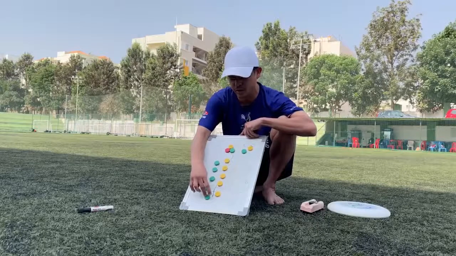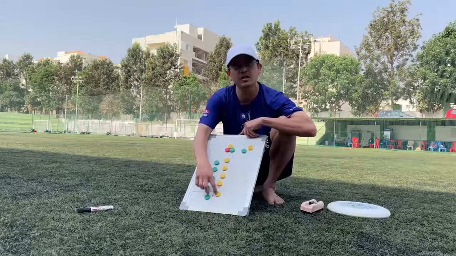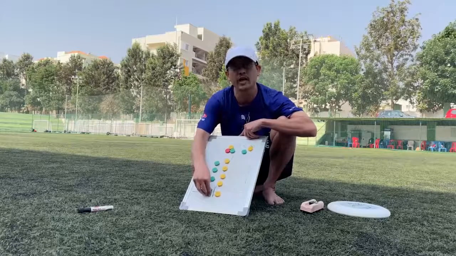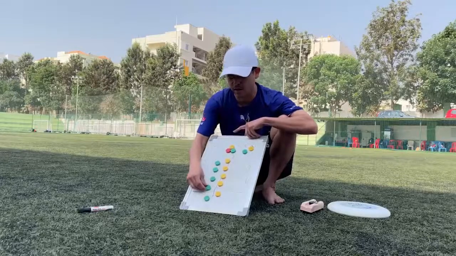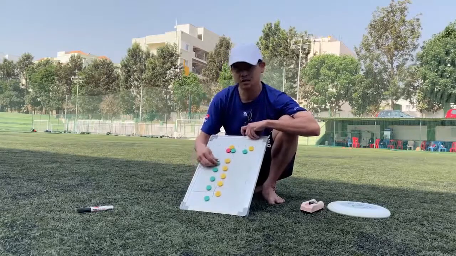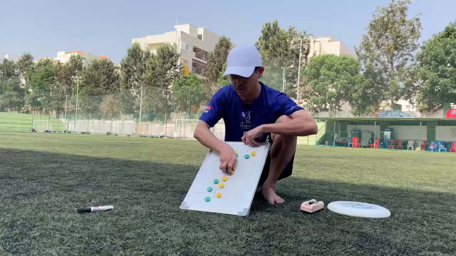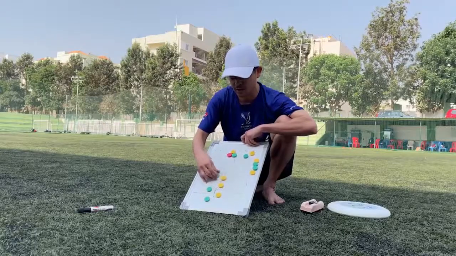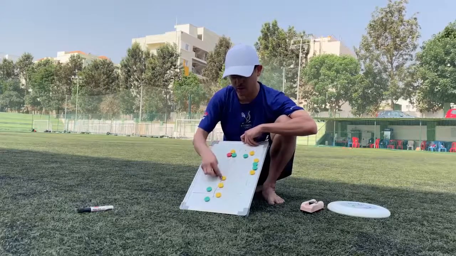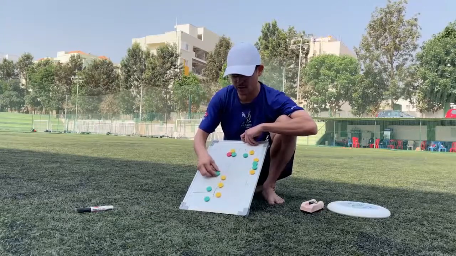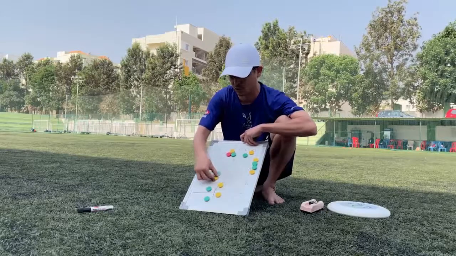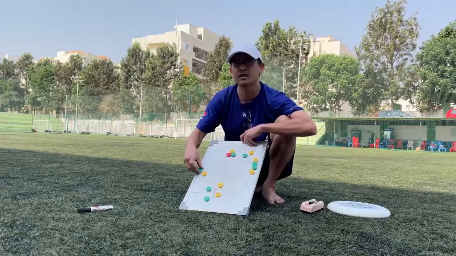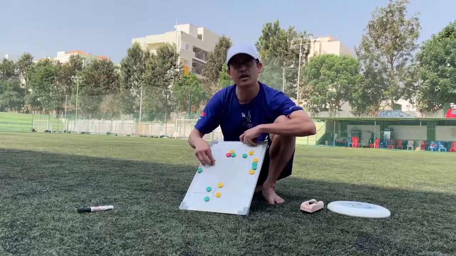You want to be in between the person and where the person wants to go. You want to be in the way. If you are taking away the in cuts, so suppose the person is third in the stack, and in the beginning, you are in the front of the vertical stack, if you are here, this is a good position. But suppose your person is going this side, now you cannot say I'm on the fore side and stand here, because the person will come straight here and get the disc.